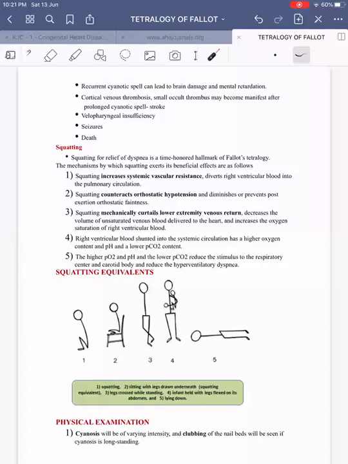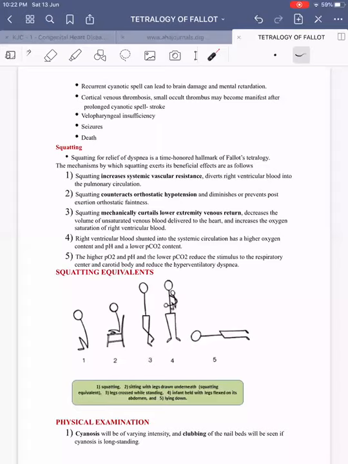Then coming on to squatting. Squatting is the adaptive mechanism that is developed by the child in order to overcome the cyanotic spell. It is considered to be the classical hallmark of classical tetralogy of Fallot. The mechanism by which squatting exerts its beneficial effect are as follows. So squatting increases the systemic vascular resistance. So during cyanotic spell, SVR decreases. Squatting increases the systemic vascular resistance and diverts the right ventricular blood into pulmonary circulation.